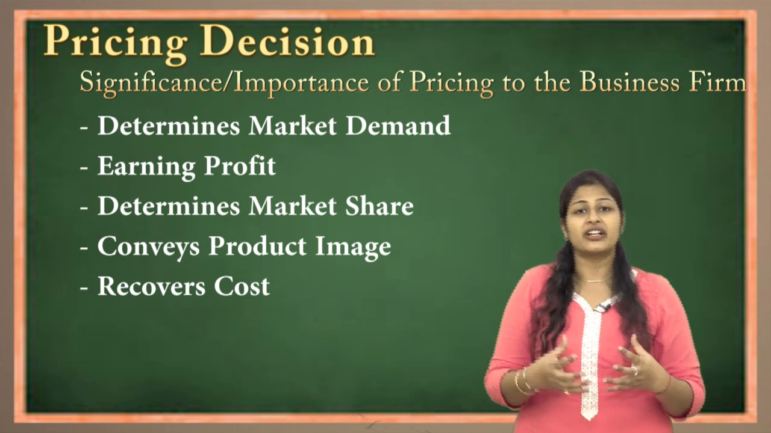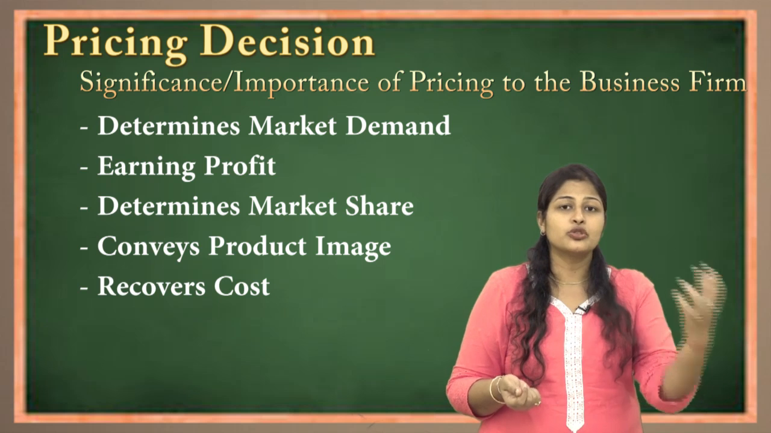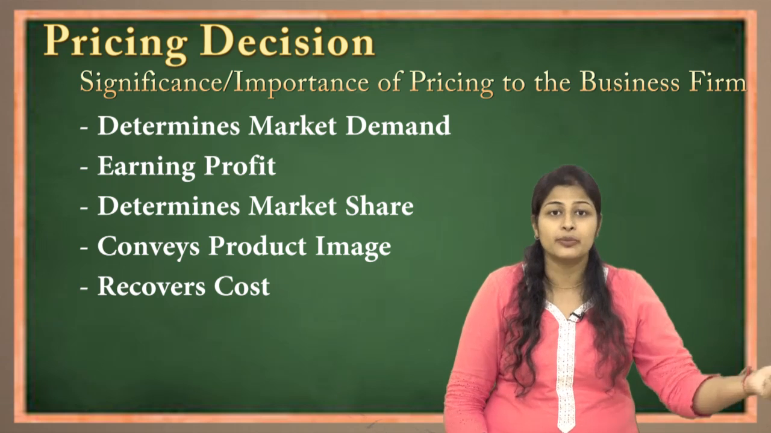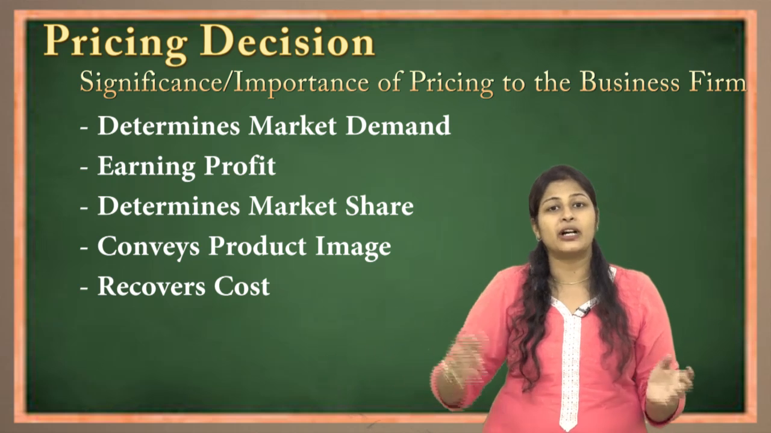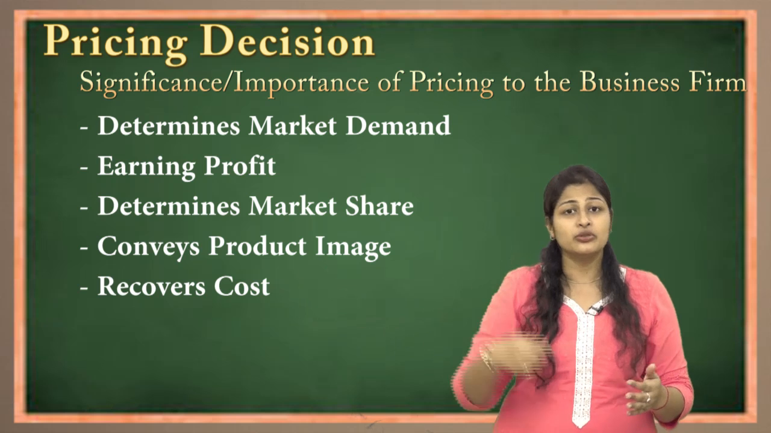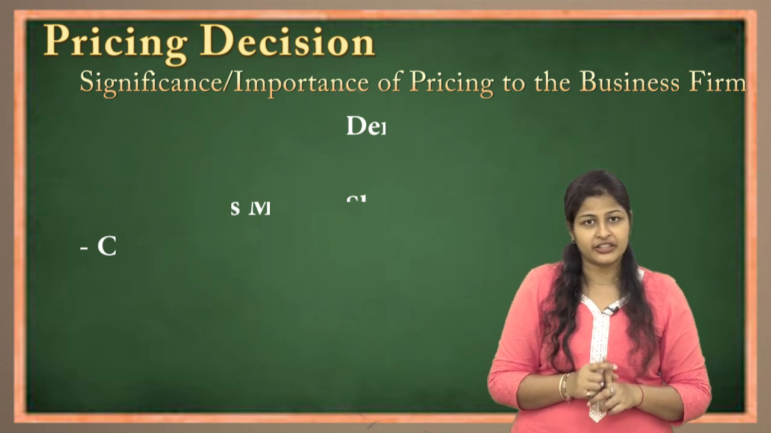So it helps the manufacturer to recover. If there is no price, how will he recover the cost? Obviously, because whatever raw material he is buying, he has to pay money for it. So he has to recover the cost from what? By selling that product. So when he sells the product, he is able to recover his cost. Now these are the importance of pricing when it comes to the manufacturer.